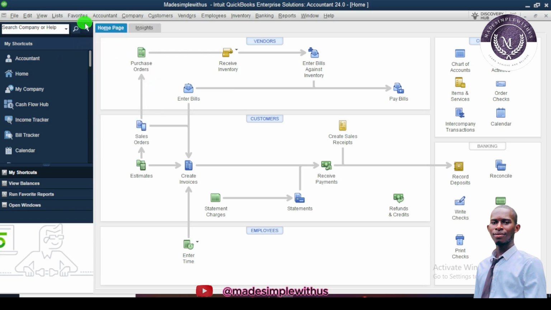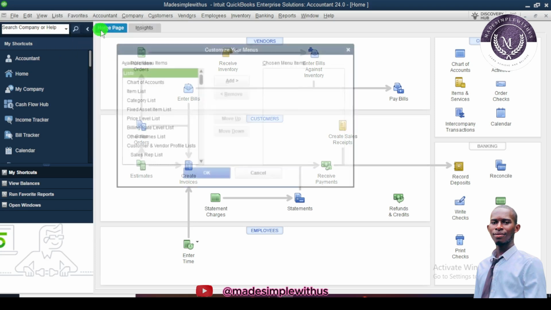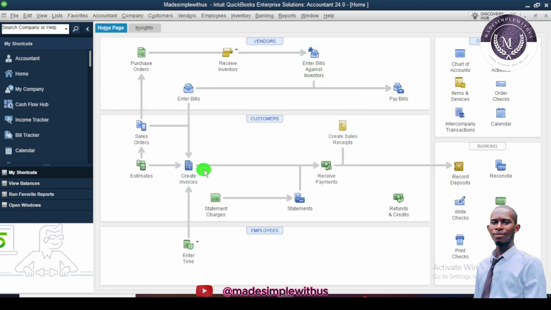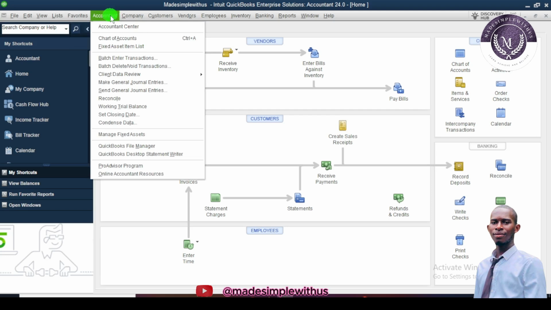So Favorites is where you add your favorite tools that you are going to use. Let's say we add our chart of accounts. We add it here. You say okay. So we click on Favorites, and you can see the chart of accounts. So remember that the chart of accounts is where you do all your transactions pertaining to income, expenses, liability, and the rest. So in that aspect, you need to take note that the chart of accounts is the backbone of QuickBooks.